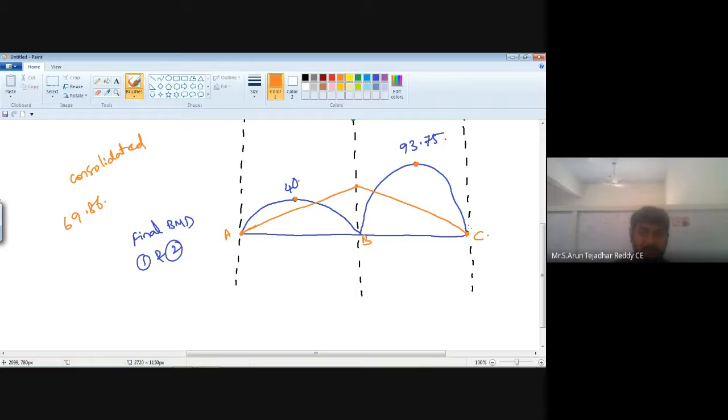Okay. Yes, this is your final bending moment diagram, and where will you get plus and minus?